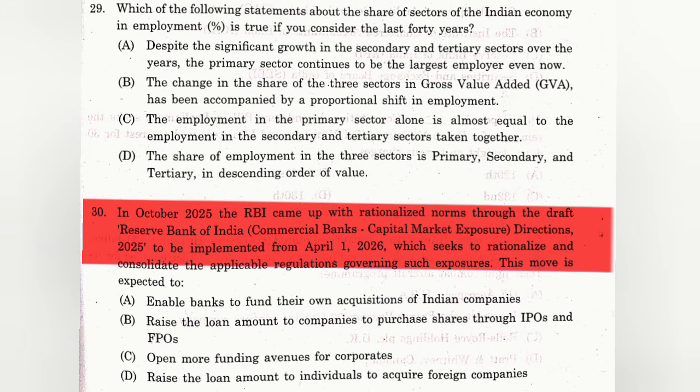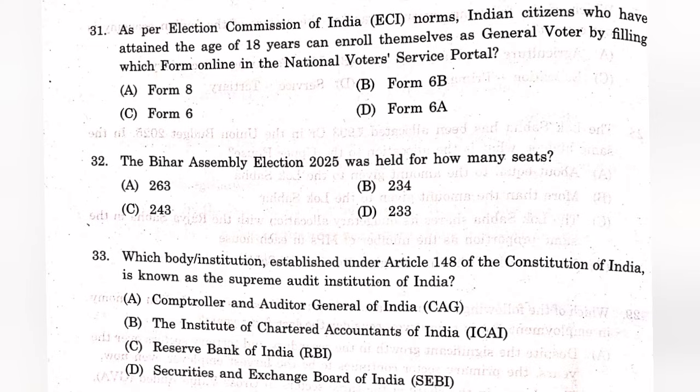Proceeding on to the next question, that is question number 31. As per Election Commission of India (ECI) norms, Indian citizens who have attained the age of 18 years can enroll themselves as general voter by filling which form online in the National Voter Service portal? The answer is C, Form 6.